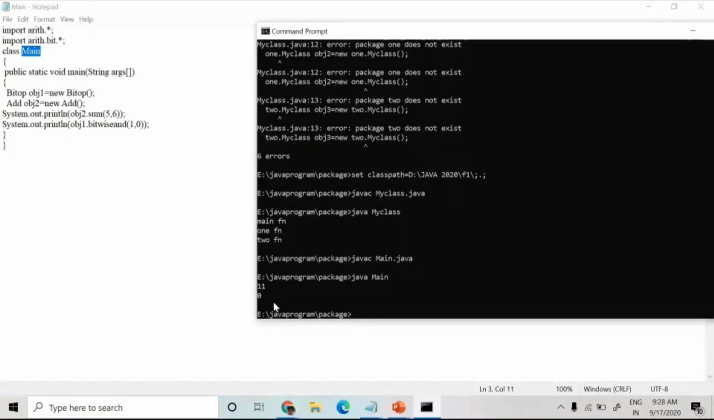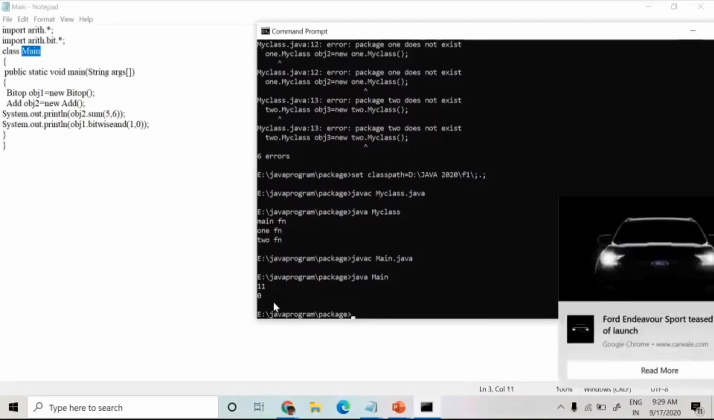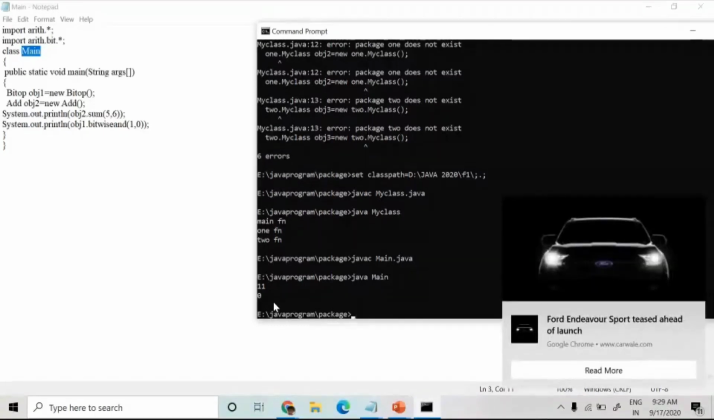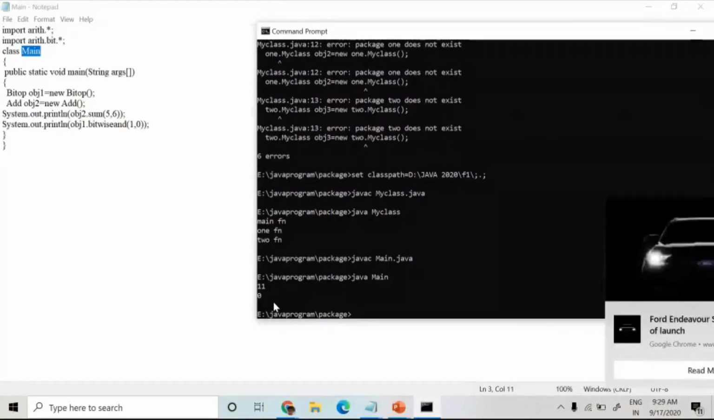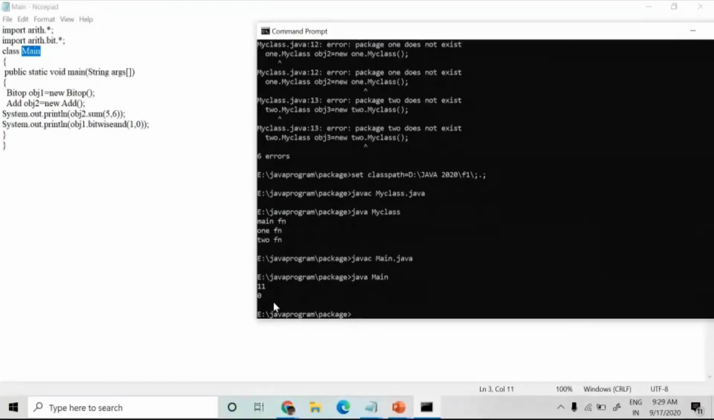Got it? Ma'am, what if I store this bit in some other location, ma'am? Like it is in D and arith is in E, inside the Java program. No, if bit is the sub package to arith, that should be stored in arith itself. You cannot store bit somewhere else. That bit package should be stored within that arith folder itself. But this arith folder can be stored somewhere, instead of the package folder, in D: or F:, some other folder. But you can set the path up to the parent directory of that arith.